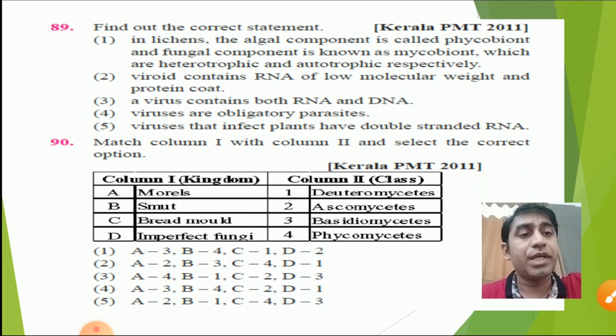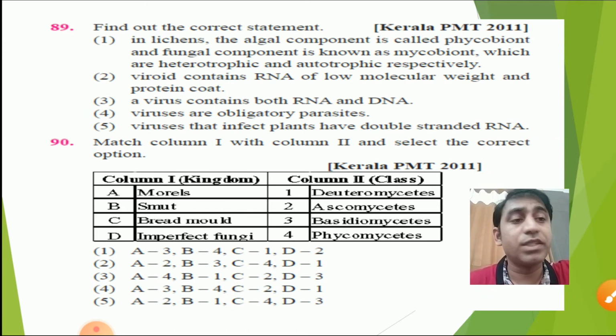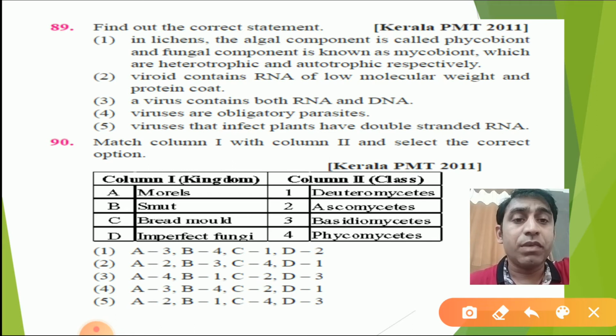The next question. Match the following: morels, smut, bread mold, and imperfect fungi. I told you examples of fungi, how to remember the fungi easily so that you can memorize. Morels belong to ascomycetes.